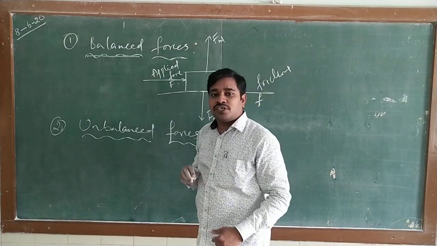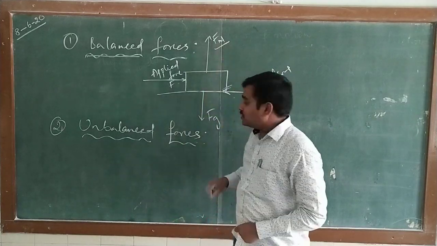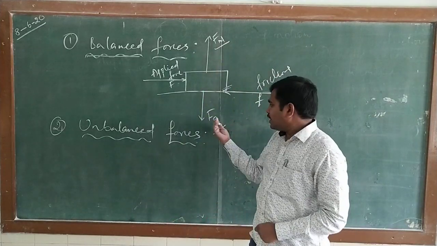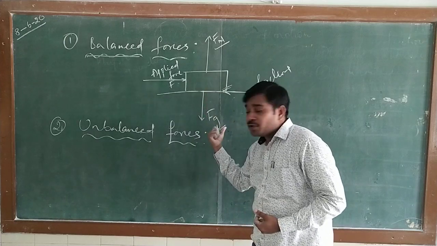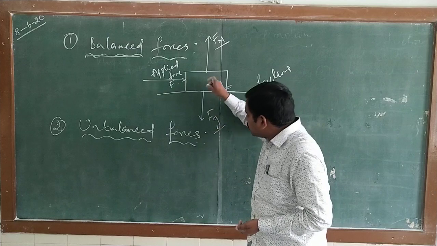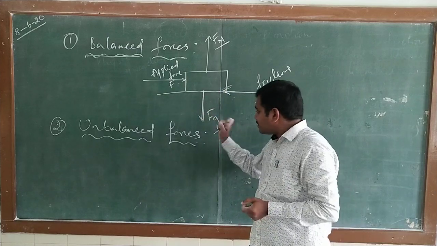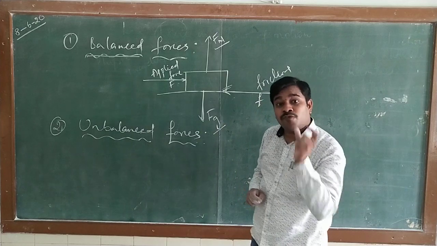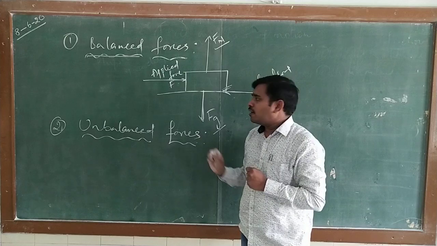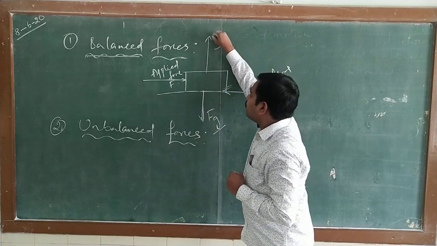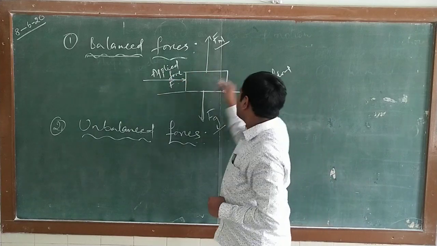Whereas there are two more forces which act along the vertical direction. The two forces are called the normal force and the gravitational force, or we can also call it the weight of the body. The weight of the body always acts downwards because of the gravitational force. And to balance this gravitational force, there is one more force offered by the surface of the table along the vertical direction. Such type of force we call normal force. And in balanced forces we also have the net force.